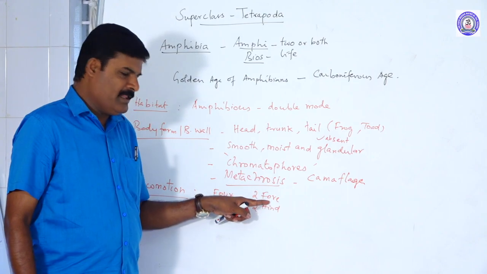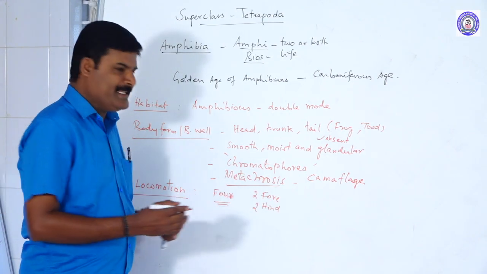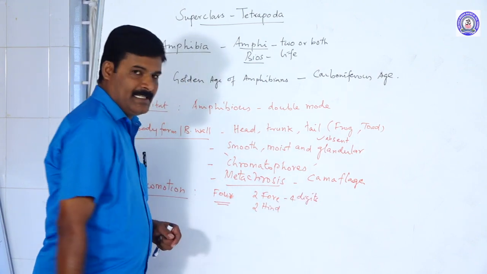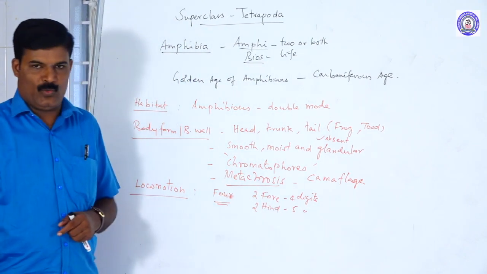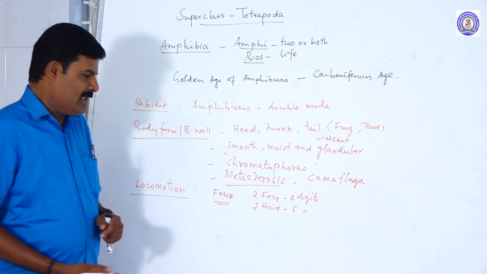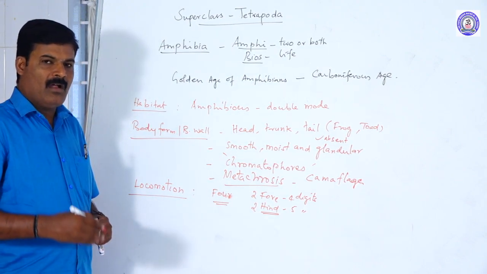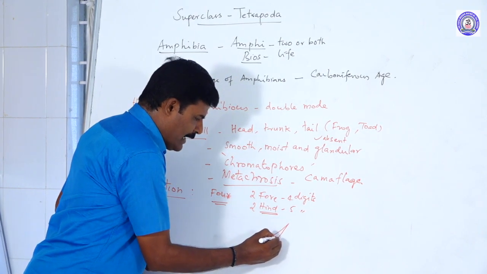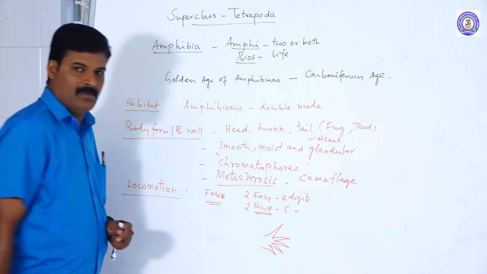What is the difference between these? Forelimbs are short and stumpy, with 4 digits. Hind limbs have 5 digits or 5 toes, which help in standing or leaping. The hind limbs are an important character, longer and folded. They have 5 digits.